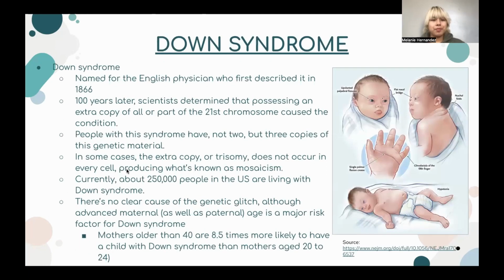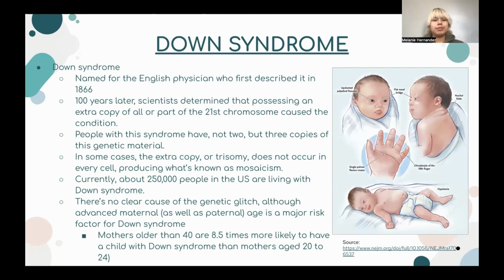The next disorder we shall talk about is Down syndrome. For some context, Down syndrome is named for the English physician who first described it in 1866. 100 years later, scientists determined that possessing an extra copy of all or parts of the 21st chromosome caused the condition. People with this syndrome have not 2, but 3 copies of this genetic material.